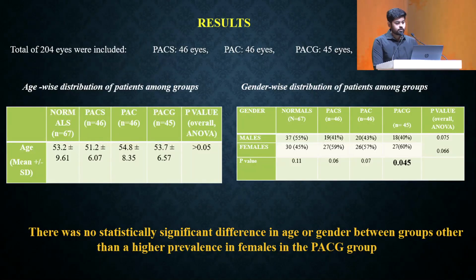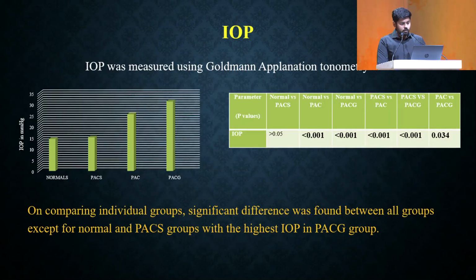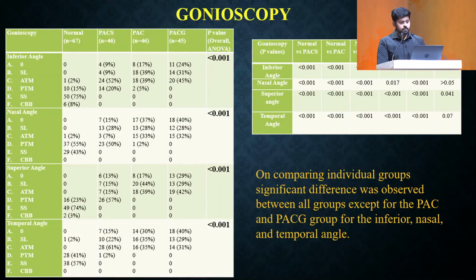A total of 204 eyes were included according to the sample size, 46 eyes each in the PACS and PAC group, 45 in PACG, and 67 in the normal group. There was no statistically significant difference in the age or gender distribution between the groups, other than a higher prevalence of females in the PACG group. Coming to the gonioscopy findings, a significant difference was observed between all the groups except between the PAC and PACG group.